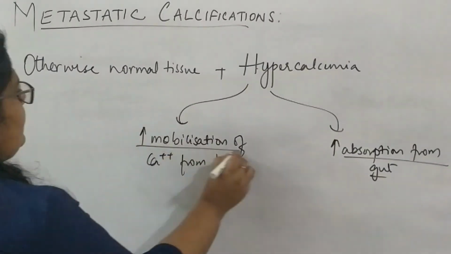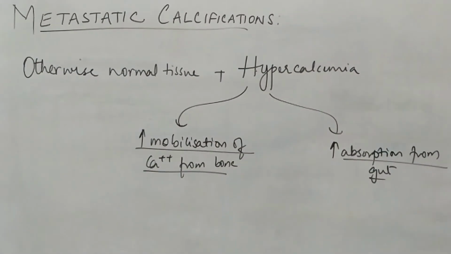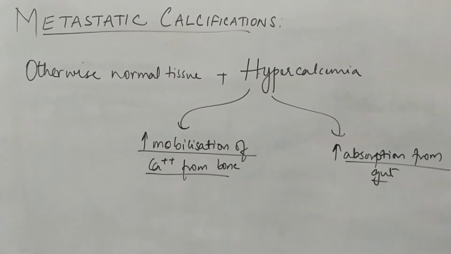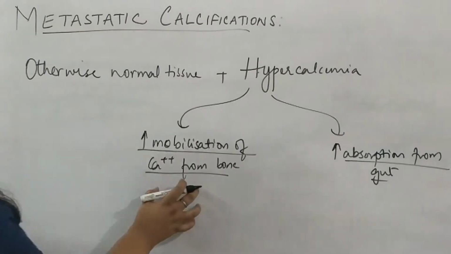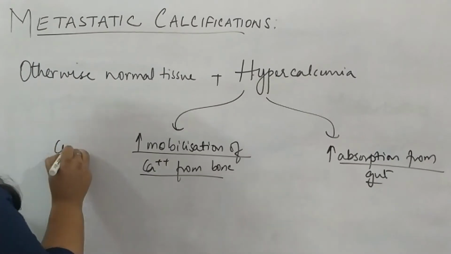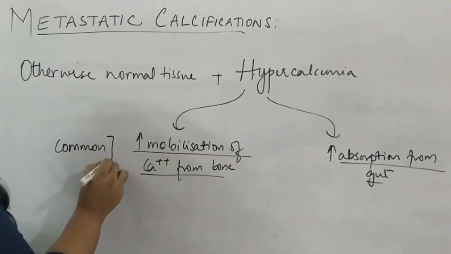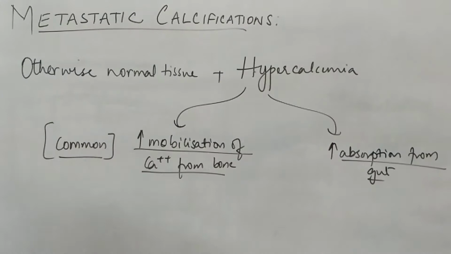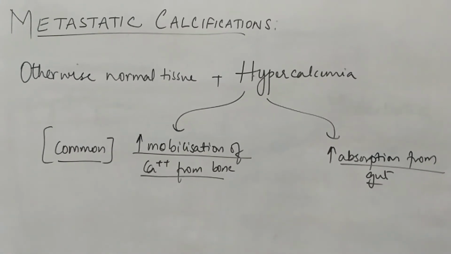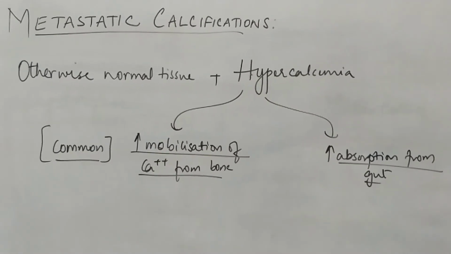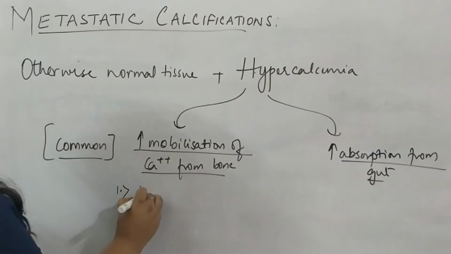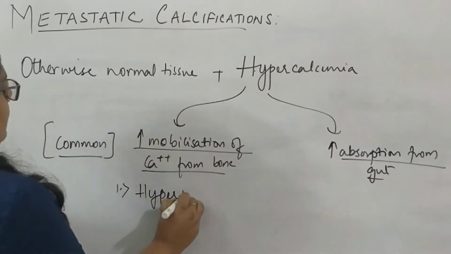Okay. There are various scenarios where these two things occur, or because of these two things there are different conditions. The more common reason is mobilization of calcium. Whereas increased absorption from the gut is relatively less common. So coming to the conditions where we see increased mobilization of calcium from the bone, it can occur in hyperparathyroidism.